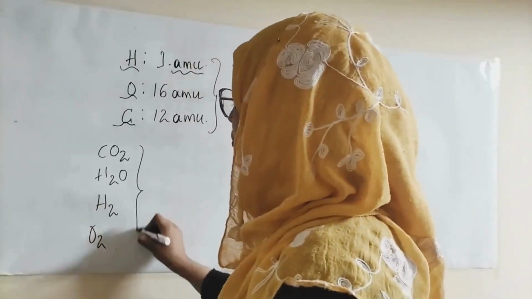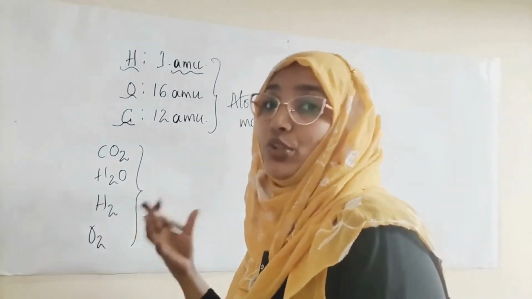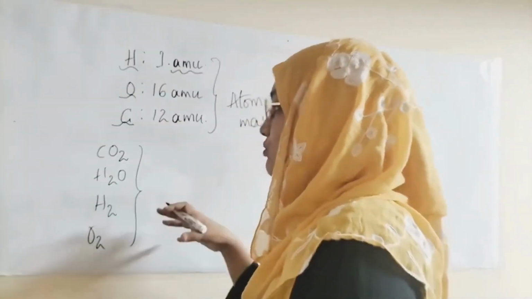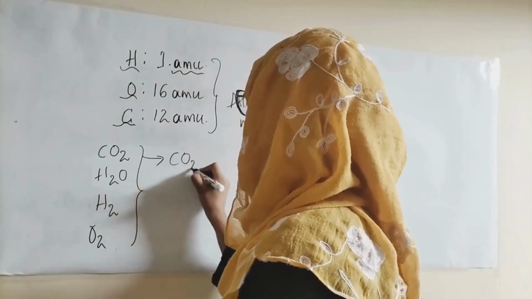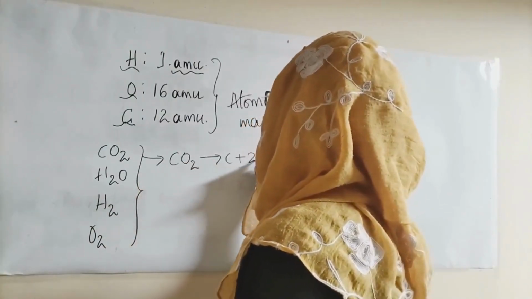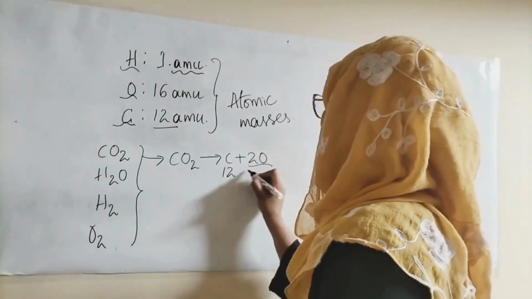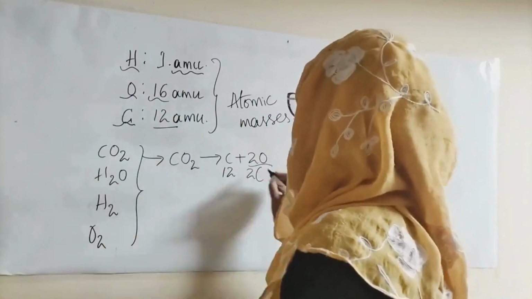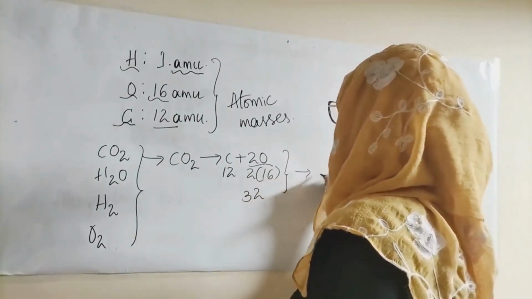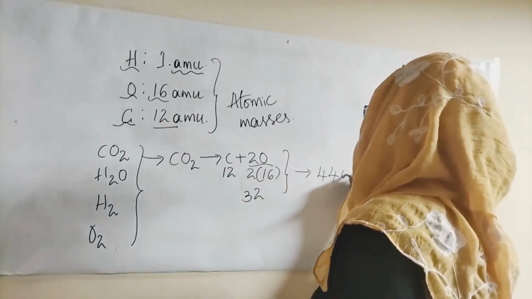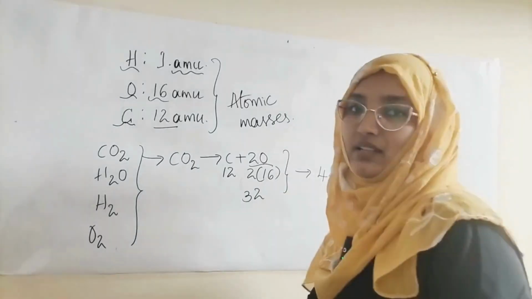These are all molecules, and when we combine the mass units of atoms in those molecules, they will give us, for example, CO2: carbon plus 2 oxygens. Carbon is 12, there are 2 oxygens of 16 each, which come up to 32, and the total comes to 44 AMU for carbon dioxide.